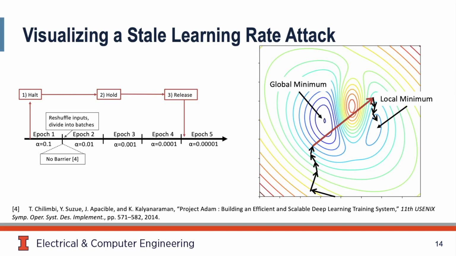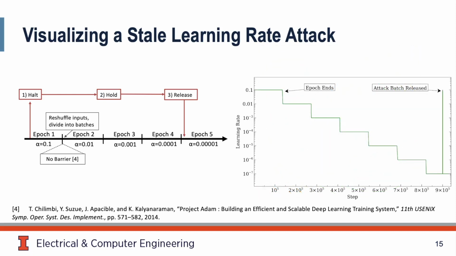Another way to visualize this attack is by plotting the learning rate over time. The attack is equivalent to resetting the learning rate to the default value for a single update. It's trivial to consider extending this attack to use multiple threads. The adversary simply allows the worker with a high learning rate to make multiple updates before terminating it.